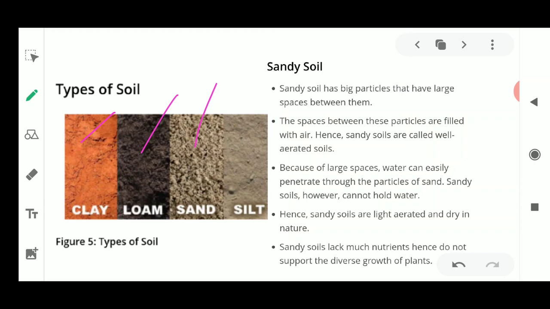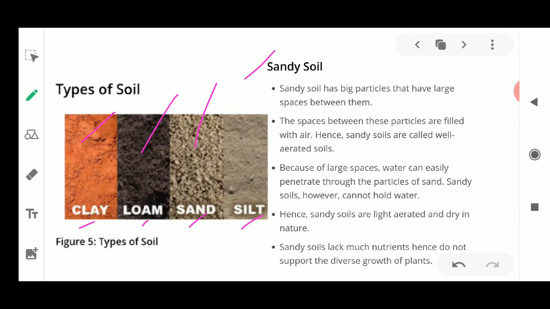So for that we should know the meaning of the words clay, loam and sand, and silt also is present in the constituents of each and every type of soil. So we go on to the first type of soil, that is the sandy soil. As the name suggests, this sandy soil has big particles that have large spaces in between.